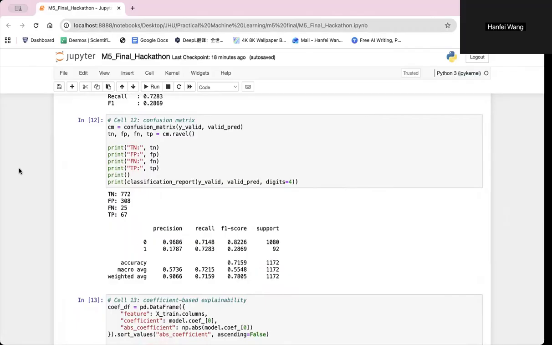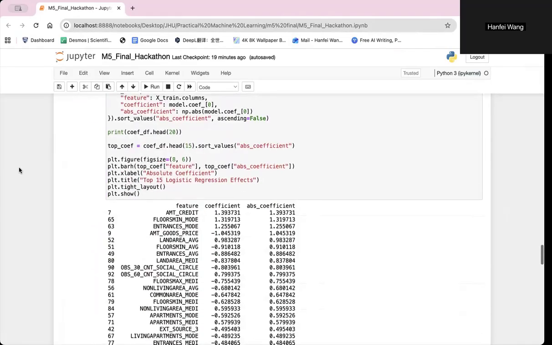So the confusion matrix provides more insight into the model's prediction errors. The model correctly identified 67 default cases, but it also produced 308 false positives, meaning some reliable borrowers were classified as risky. This reflects the model's strategy of prioritizing the detection of high-risk borrowers.